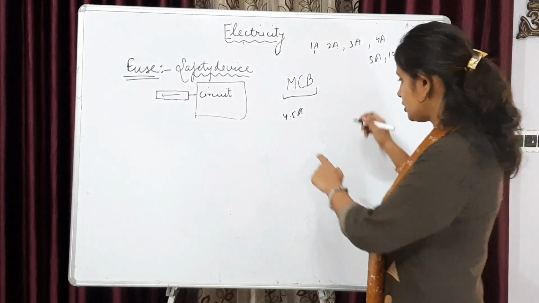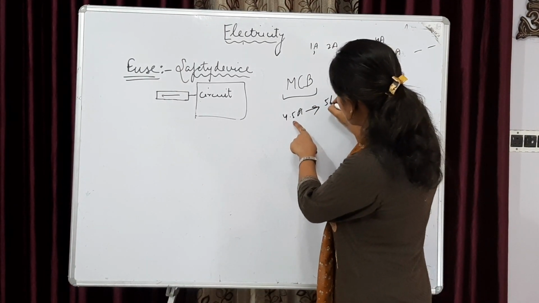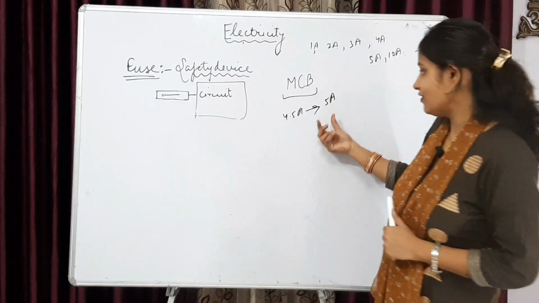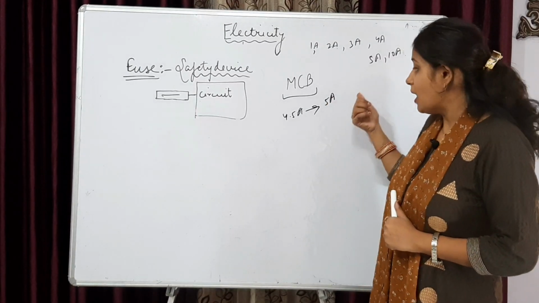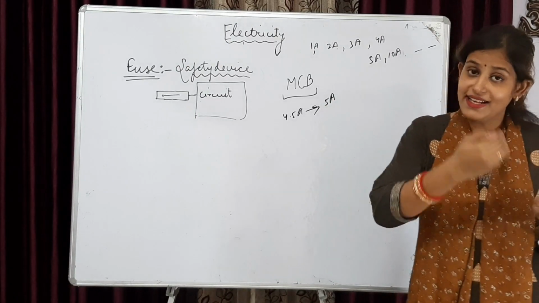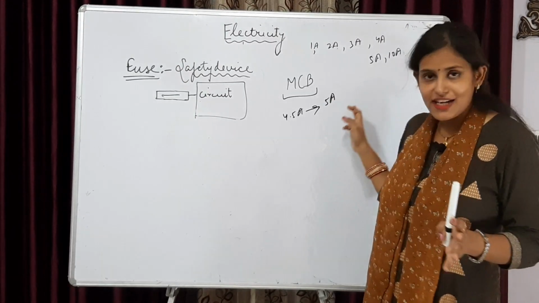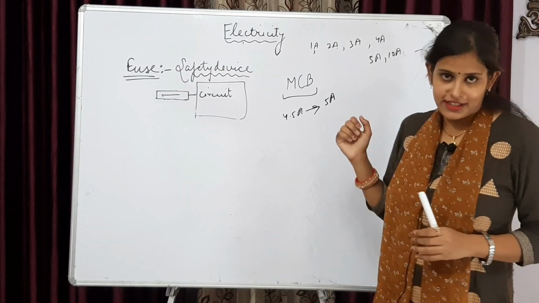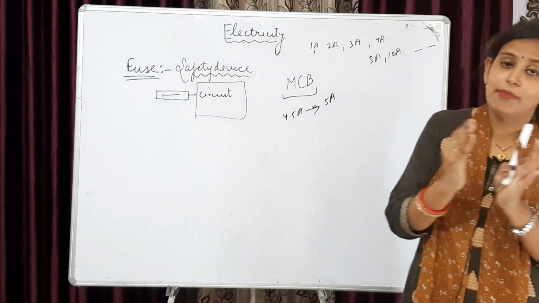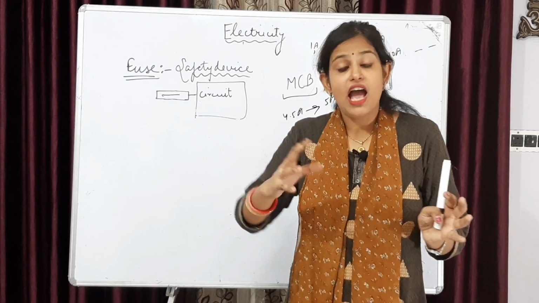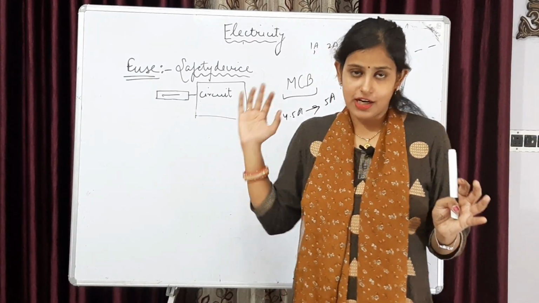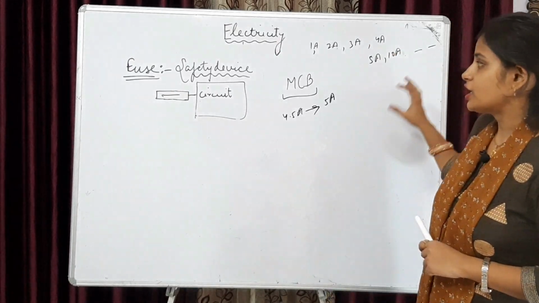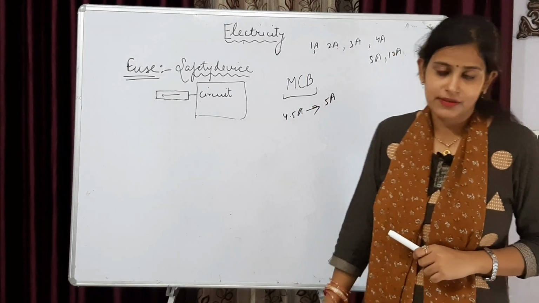So what I have to do is I have to put a fuse of 5 ampere. जब मैं 5 ampere का fuse लगा दूंगी, अब क्या होगा? As soon as a current exceeding the value of 5 ampere enters the circuit, what will happen? Fuse wire gets melted, और जब fuse wire melt हो जाएगा, circuit gets open, and all my devices are now saved from getting destroyed. This is the benefit of fuse.